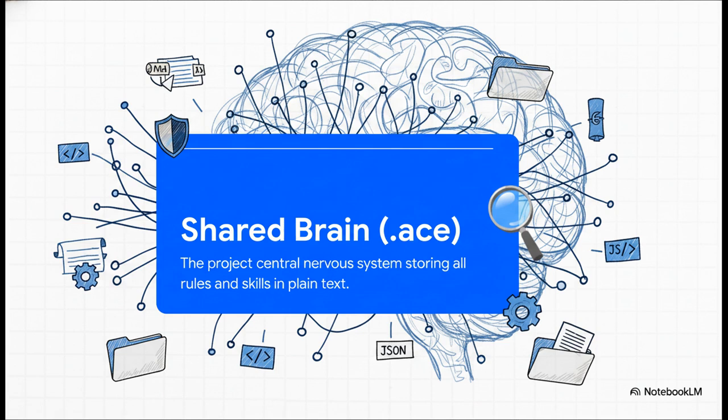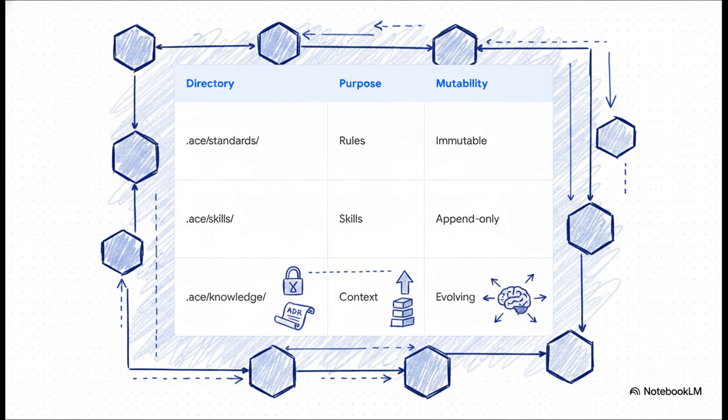All your rules of engagement, your strict security standards, your procedural skills, they're stored entirely in plain text Markdown and JSON files. You can just open them up, read them like a book, and understand exactly what the AI knows. Think of it like a highly structured digital blueprint. Every single subdirectory has a strict, specific purpose and a very specific level of mutability. For example, your standards, those are non-negotiable and immutable. Changing them requires a formal architecture decision record. Your skills are append-only, and your domain knowledge is allowed to evolve. This ingenious structure keeps the AI permanently locked into your specific, approved enterprise architecture.